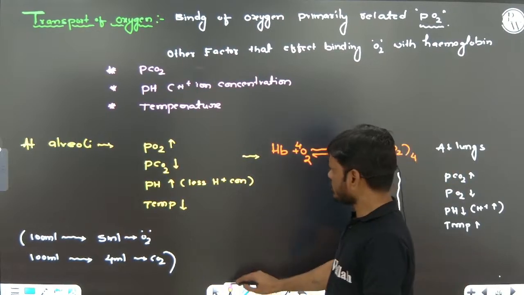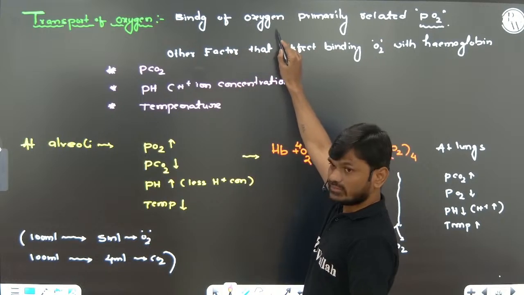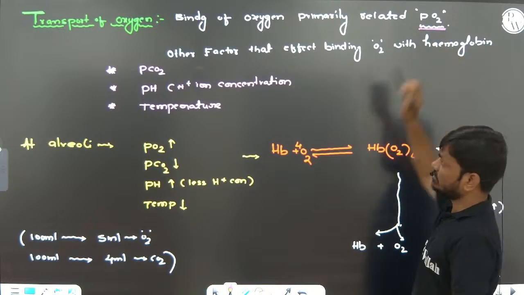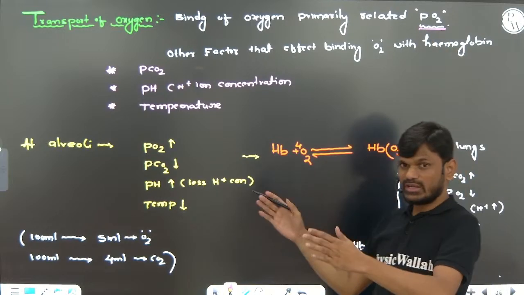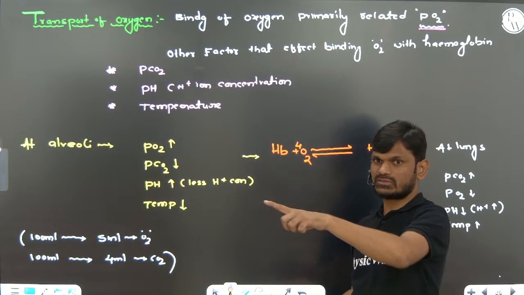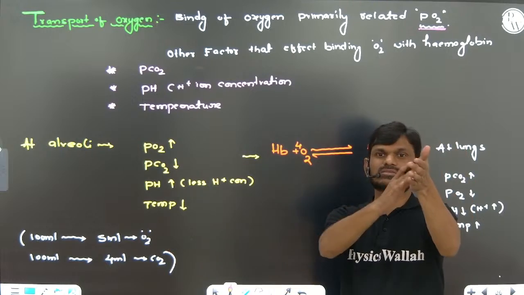Right? So this is the transport of oxygen. Binding of oxygen is primarily related to the partial pressure of oxygen. When oxygen binds with the hemoglobin of RBC, that is related to the partial pressure of oxygen. When the partial pressure of oxygen is more, hemoglobin combines with oxygen.